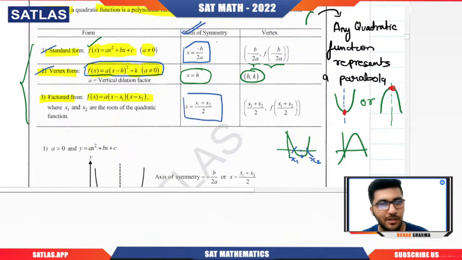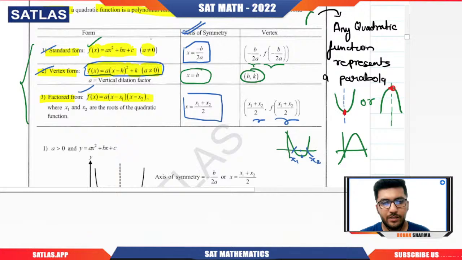Remember that always. It does not matter if it is an upward parabola or a downward parabola, the x coordinate of the vertex will always be the average of the root values, x1 plus x2 by 2. And how are you going to get the value of y? Just put the value of x1 plus x2 by 2 into the function and calculate the value of y.